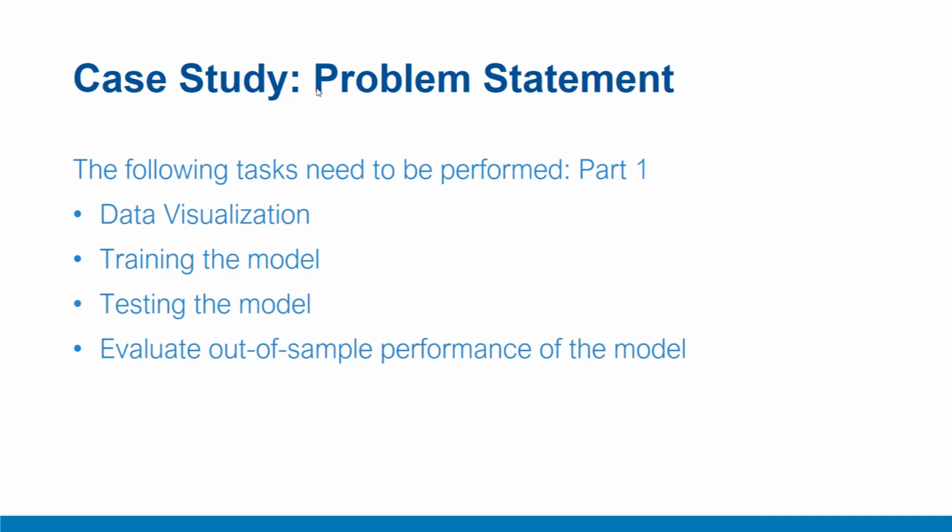Then we'll segregate the data into test and train dataset. We'll train and build the model using the simple linear regression algorithm, using market index as the independent variable and ABC returns as the dependent variable using the training dataset. So we'll train the model first. Then we'll evaluate the model with various goodness of fit measures and through visualization.